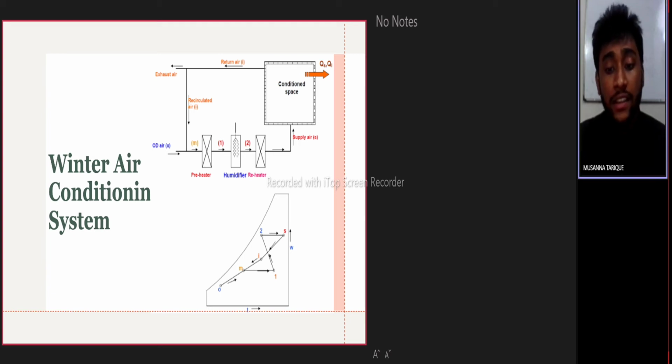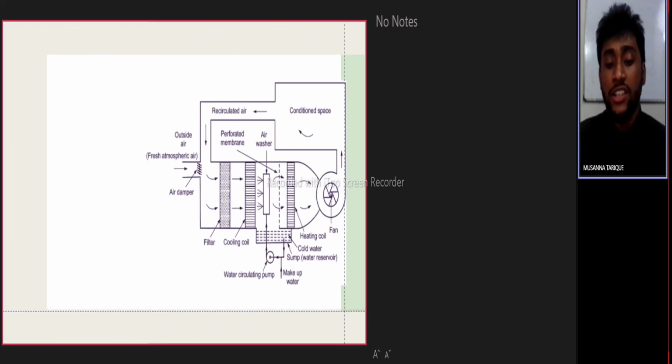After that, the air is made to pass through the reheat coil to bring the air to the designed dry bulb temperature. Now, conditioned air is supplied to the conditioned space by a fan. From the conditioned space, a component of the air is exhausted to the atmosphere by the exhaust fan. The remaining part of the used air is again conditioned, and this is repeated again and again.